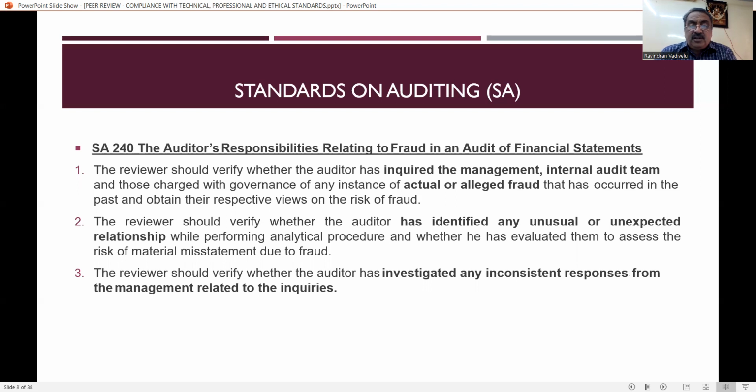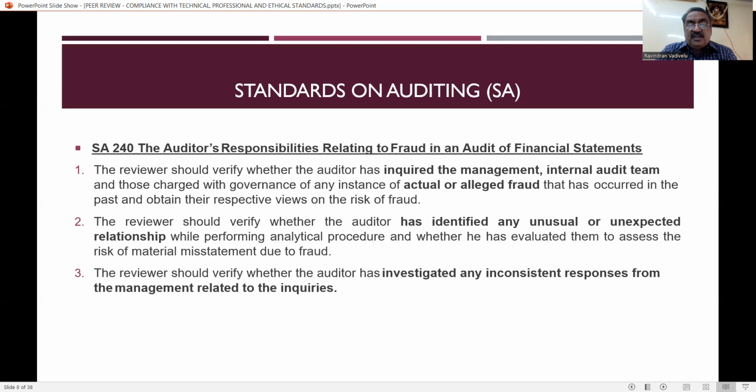SA 240, the auditor's responsibilities relating to fraud in an audit of financial statements. So again, SA 240, that is Standards on Auditing, is related to fraud. If there is any fraud that has taken place in the concern, whether the same has been identified by the chartered accountant of the practicing unit, and whether it has been identified in the audit of financial statements.